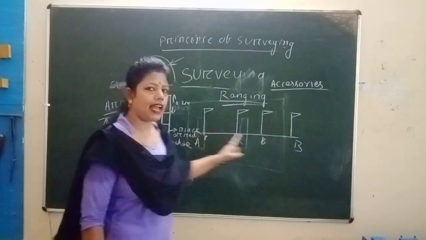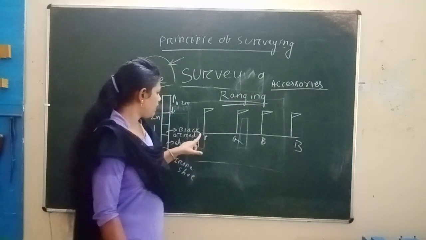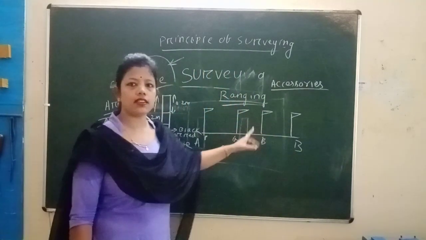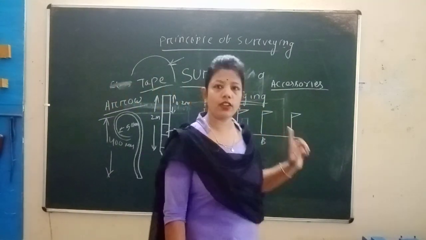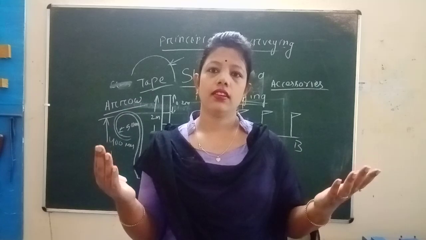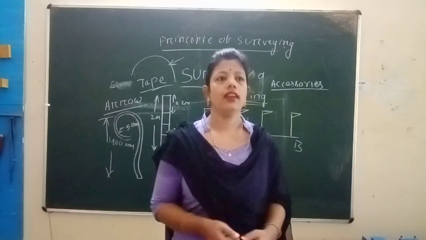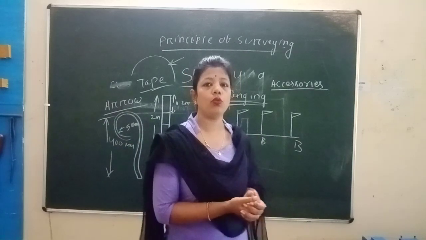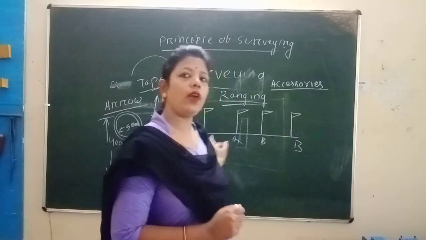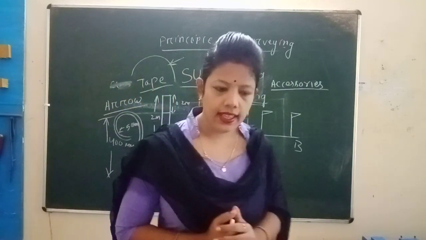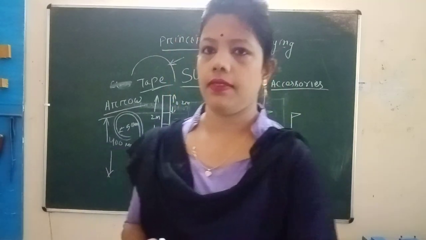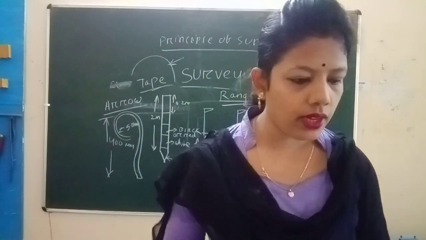Example, this is a line AB. P and R are the two stations, and the intermediate stations are determined by ranging a line. When we range a line, that is ranging. Finally we know what ranging is: the process of establishing the intermediate points between the two end stations. Ranging is of 2 types. First one is direct ranging and the second one is indirect ranging.